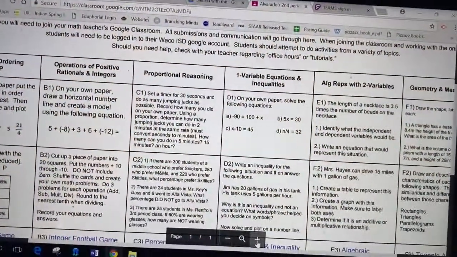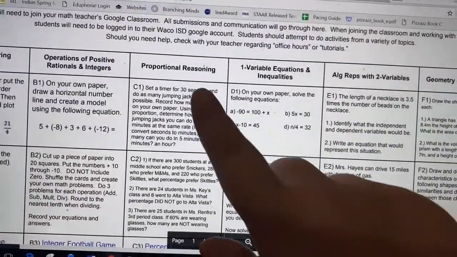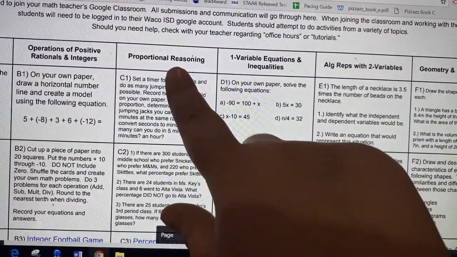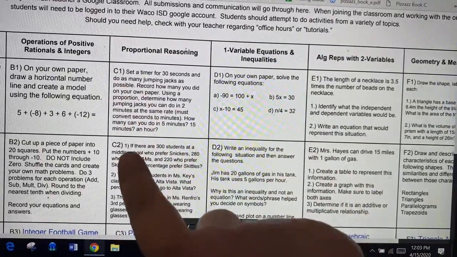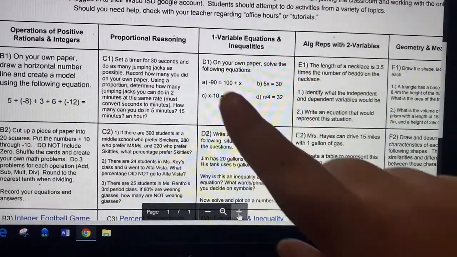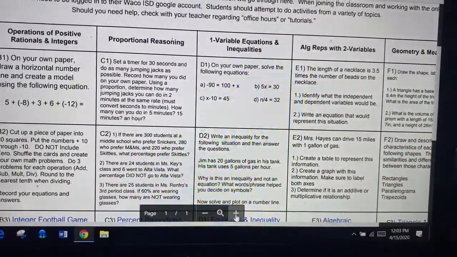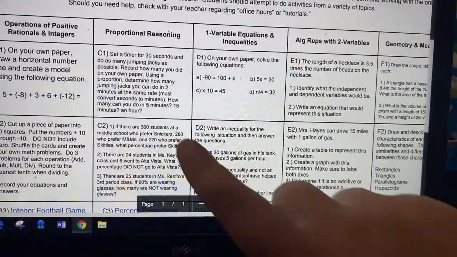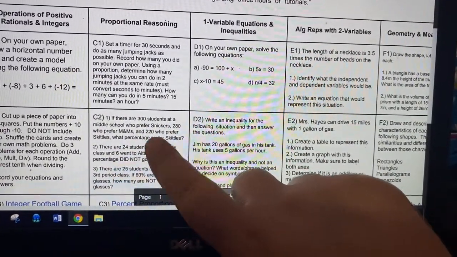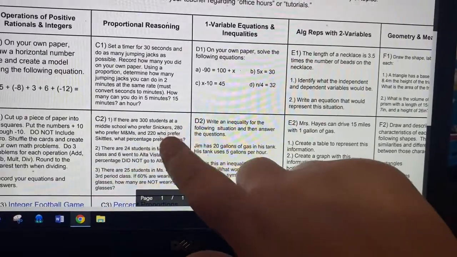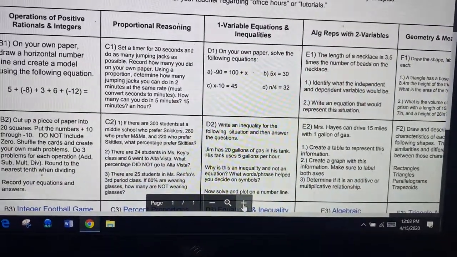We're going to make some WKUs to go over some word problems that go with your choice board activities. So let's go ahead and get started. On the choice board, we're looking at the proportional reasoning section, all the ones with C, C1, C2, and so on. The questions I'm going over with you today focus more on C2. That's how I came up with my examples. I built off of these questions here.